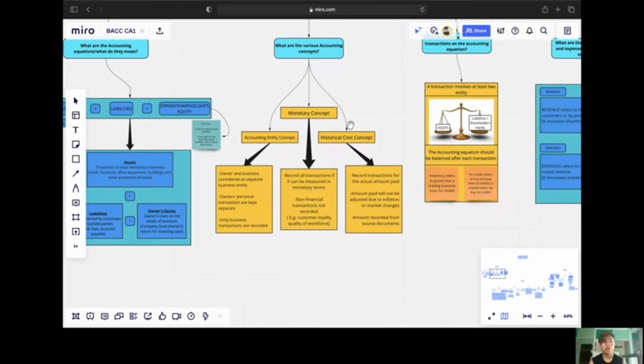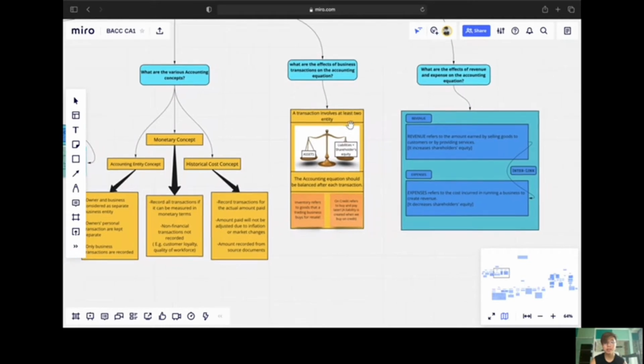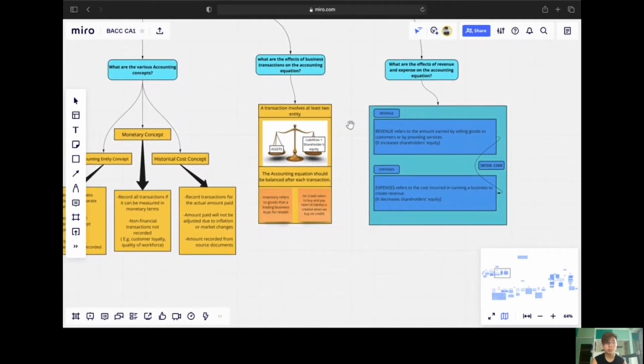Usually, a transaction involves at least two entities, and the accounting equation should be balanced after each transaction. Inventory in the accounting equation would refer to goods that a trading business buys for resale, while on credit would refer to buy and pay later, in which a liability is created when we buy on credit.